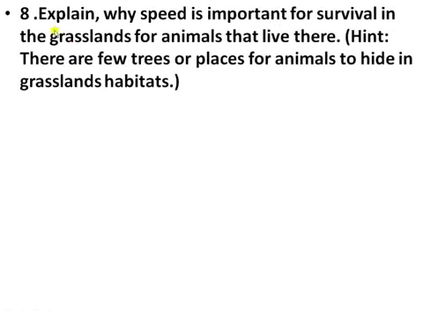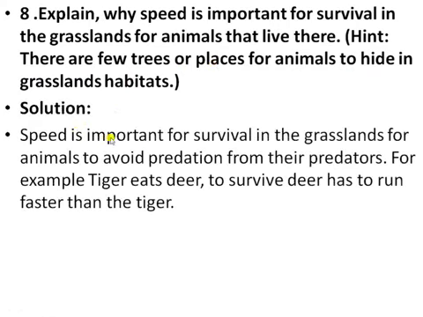Moving on to the next question, question number 8. Explain why speed is important for survival in the grassland for the animals that live there. The hint is that there are few trees in the place for animals to hide in the grassland habitat. The answer is that speed is important for survival in the grassland for animals to avoid predation by their predators. For example, a tiger eats the deer to survive, and the deer has to run faster than the tiger for its survival. So speed is important for survival in the grassland area.